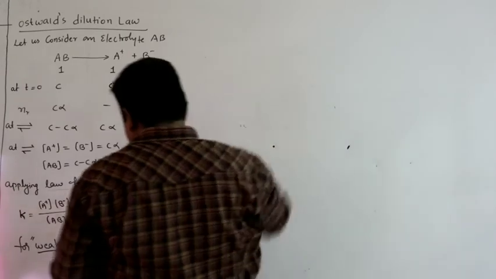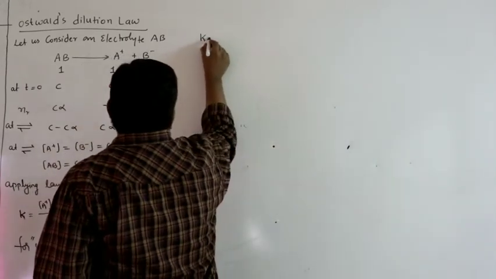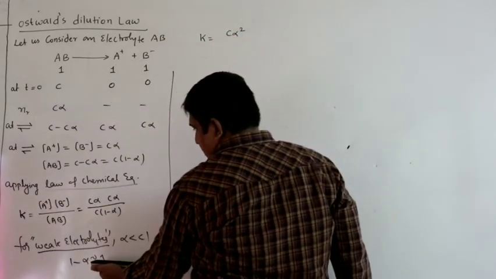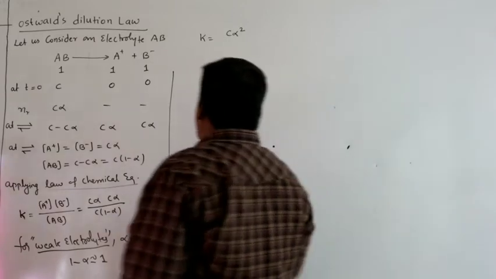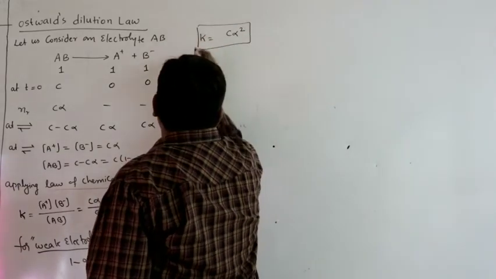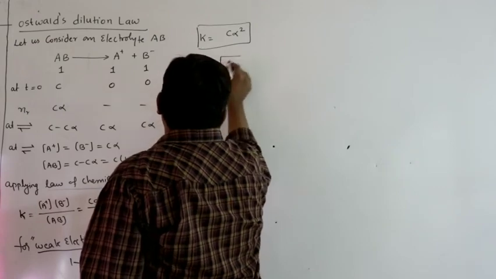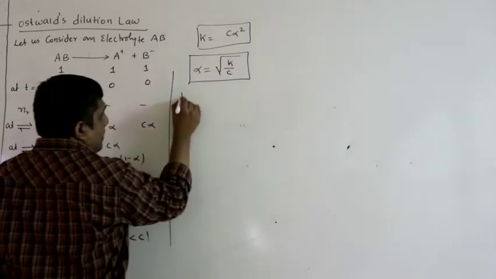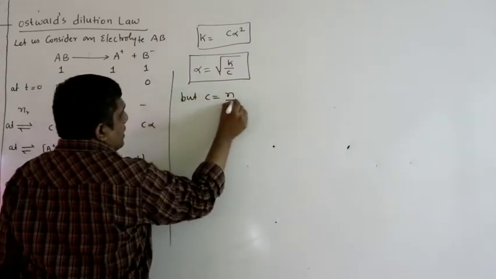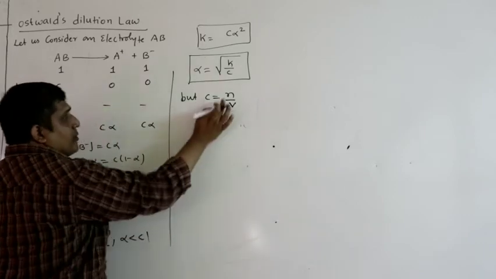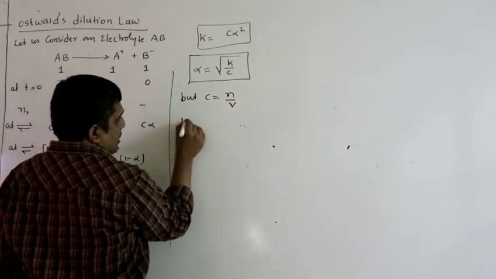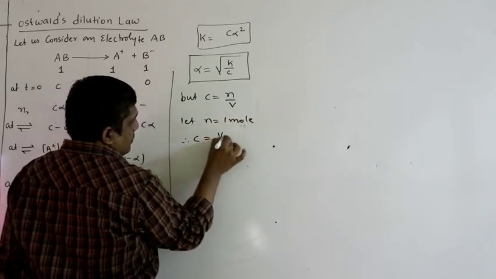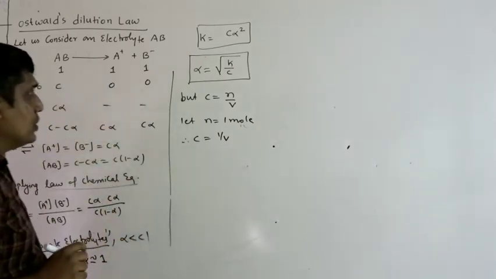So upon simplification, what will I get? K equals C alpha square, since 1 minus alpha is approximately 1 and C is cancelled. So K equals C alpha square, and alpha equals root over K by C. But C equals N by V: concentration equals number of moles by volume of solution in liters. So let N equal 1 mole. Therefore, C equals 1 by V.